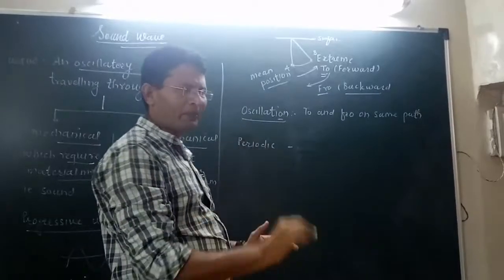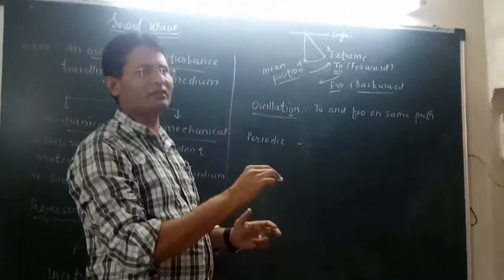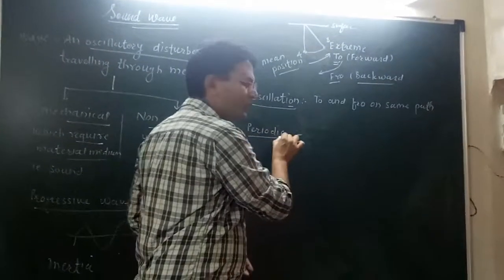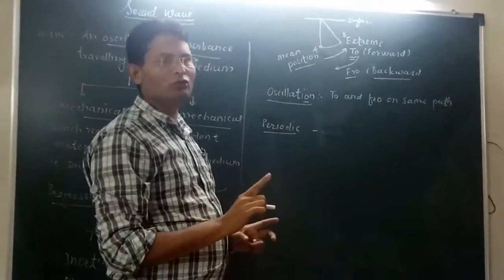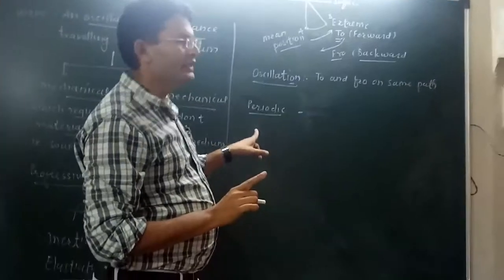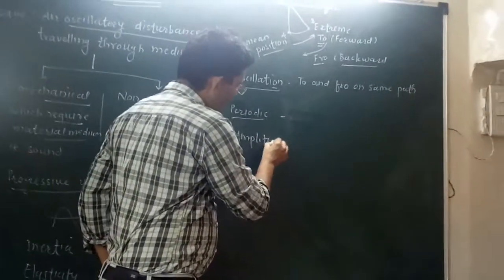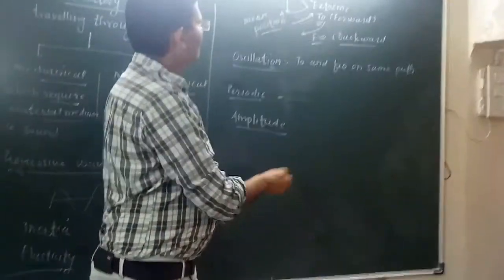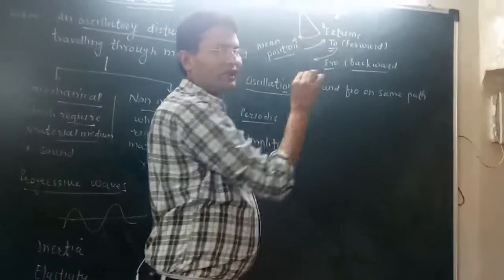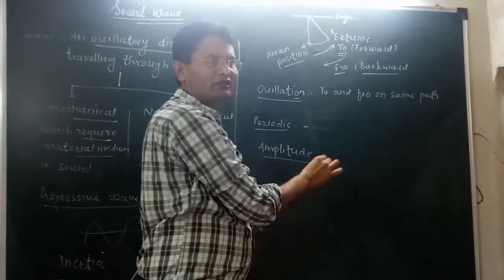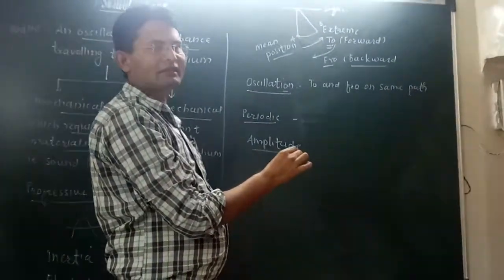Now, if it repeats continuously in the same way, forward and backward, it would be considered periodic motion. Meaning oscillatory motion is periodic in nature. Now let's see, what is amplitude? The maximum distance traveled by the particle from mean to extreme position can be considered as the amplitude.